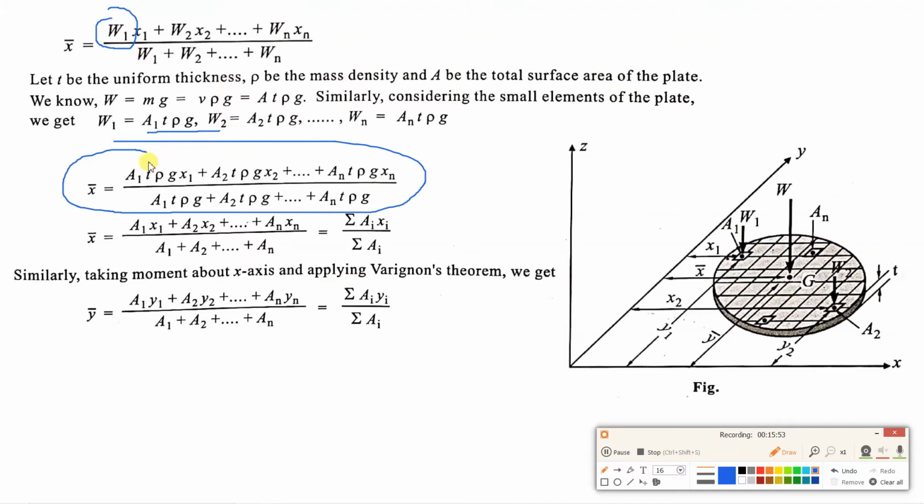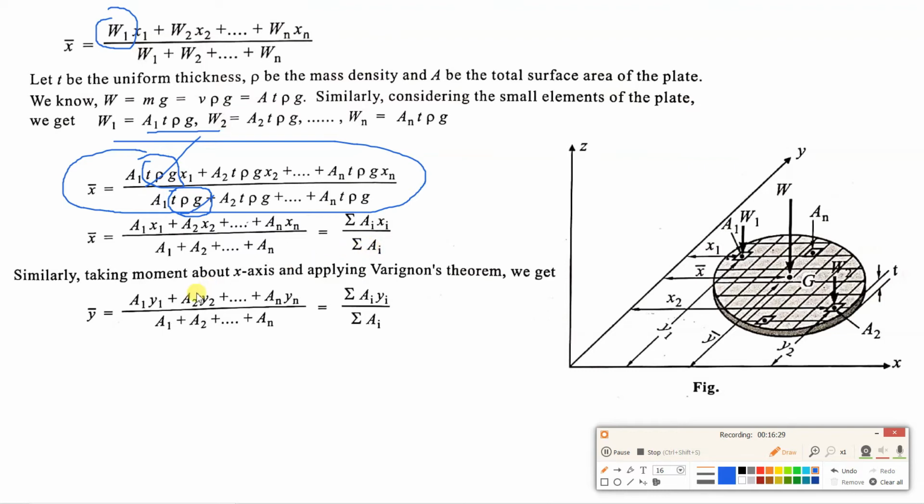You can take T rho G as common from numerator and denominator. It will get cancelled for all the terms, and finally x bar is equal to A1 x1 plus A2 x2 plus up to An xn divided by A1 plus A2 plus up to An. So this is the formula for centroid: x bar is equal to summation of Ai xi upon summation of Ai.